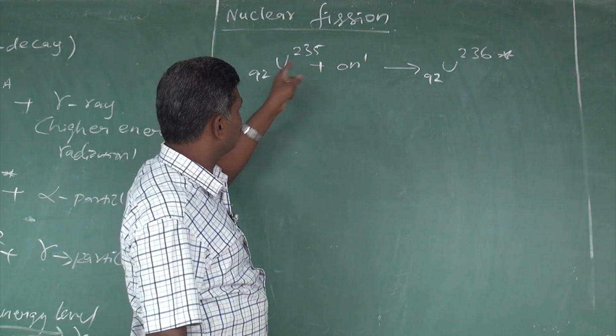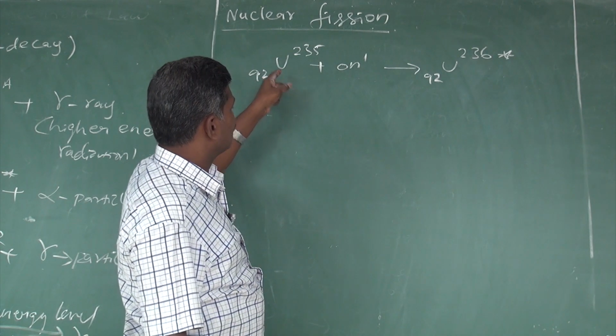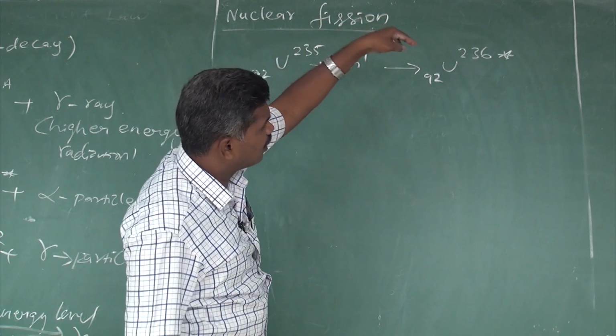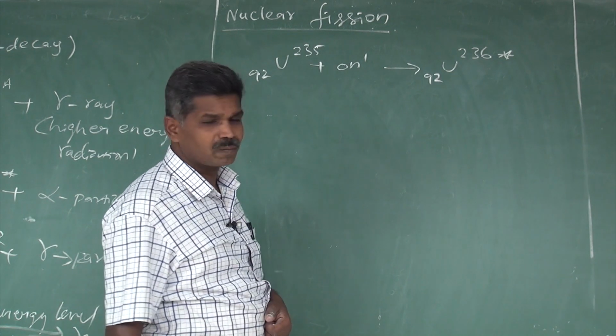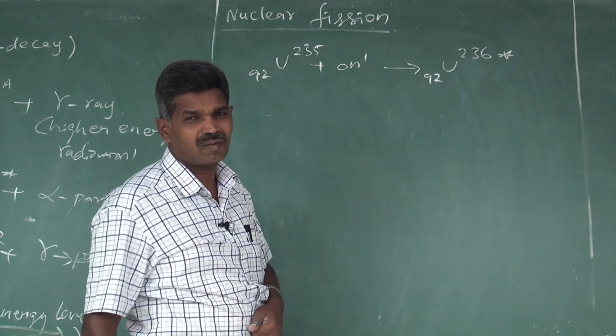By the absorption of a neutron, uranium 235 becomes uranium 236 and moves to a higher energy level.